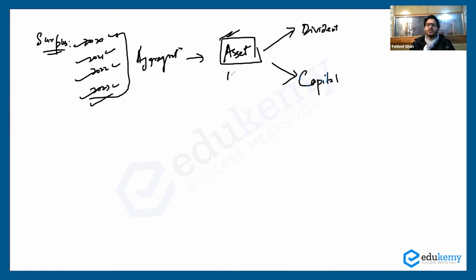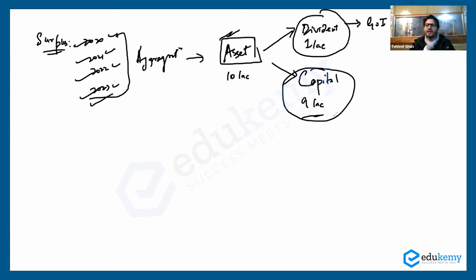Suppose the asset is 10 lakh crores. Dividend would be, say, for example, 1 lakh crore, and capital would be 9 lakh crore. This 1 lakh crore dividend will be transferred to the government of India, and this capital will be held by RBI.